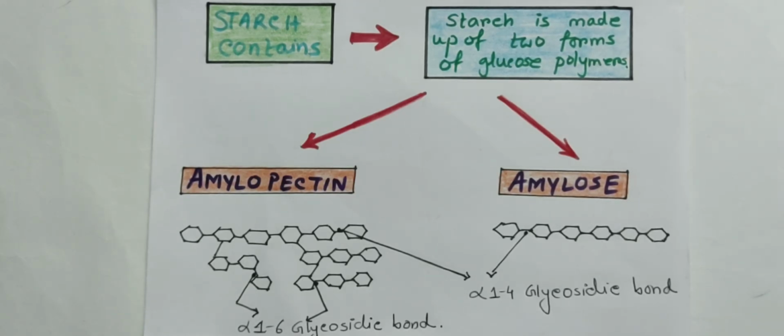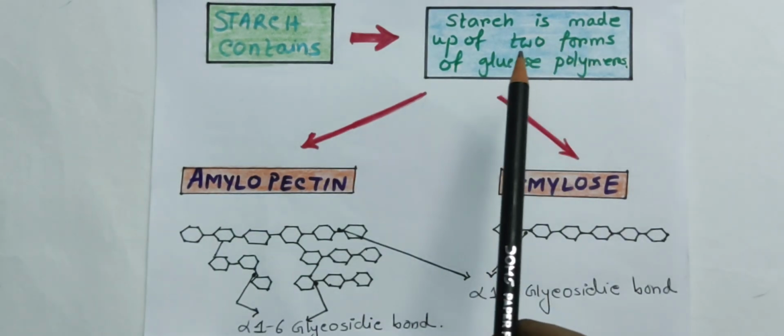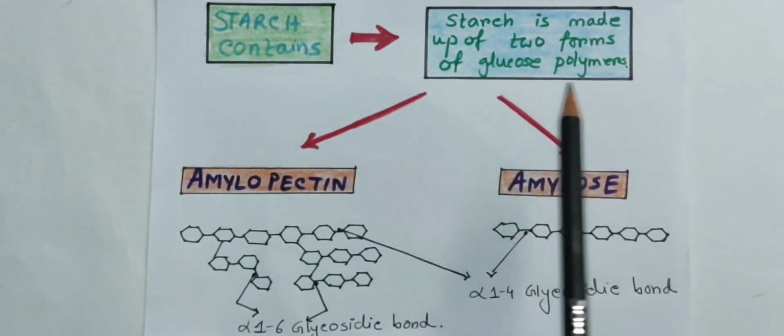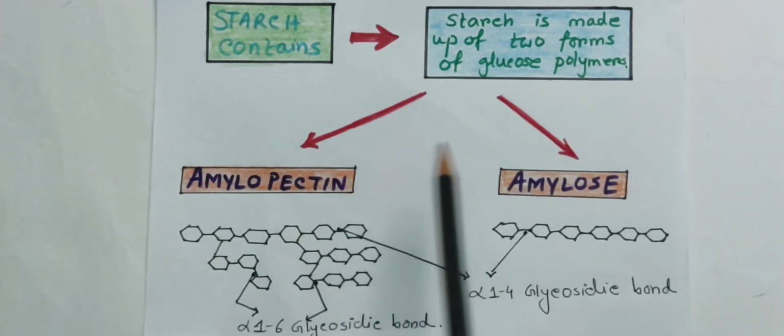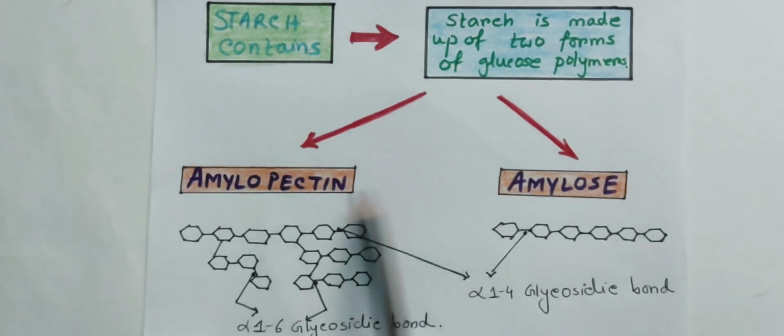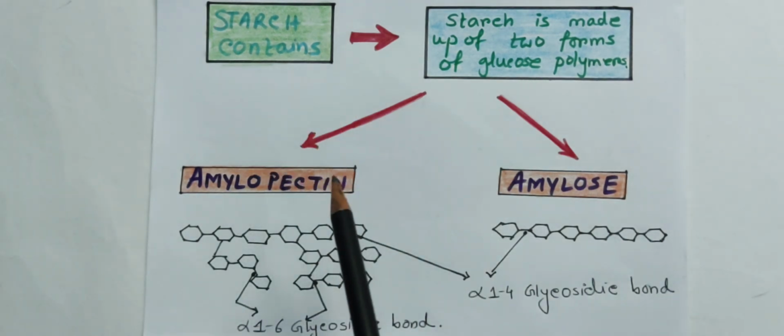Okay, so let's come to the detail. As I already mentioned, the food we generally take is in the form of starch. For example, bread and rice are sources of starch. Starch is actually made up of two forms of glucose polymer: one is amylopectin and the other is amylose.